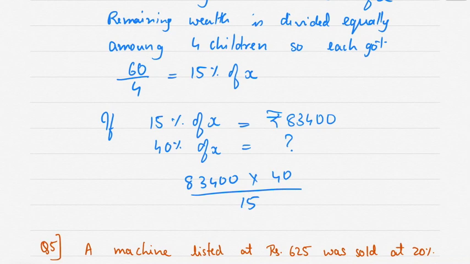Or you can also write like this only, that's not a problem. Which comes to 2,22,400. Therefore, youngest daughter's share is rupees 2,22,400.